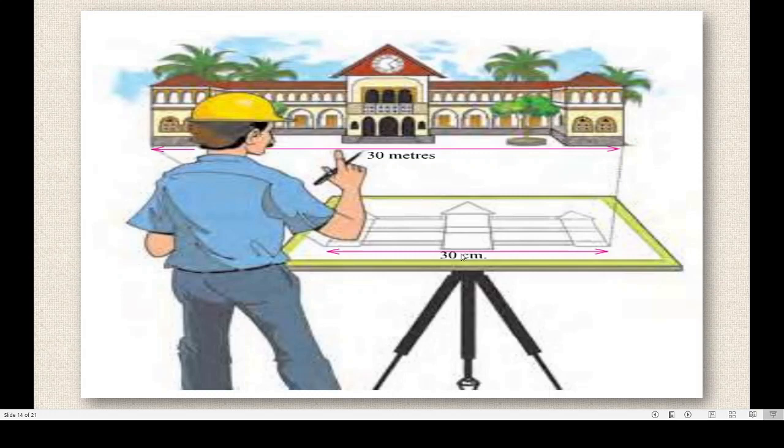Without a scale we can't show all these things on a paper. With the help of the scale we can do each and everything proportionately. So the engineers and the architects, they use proper scale to show the model of the building or to make a sketch or a map. Got this?